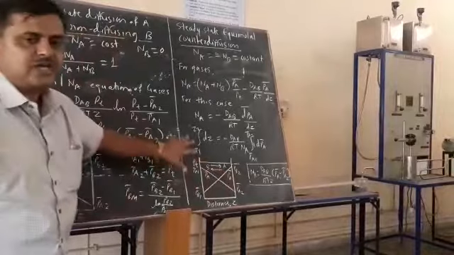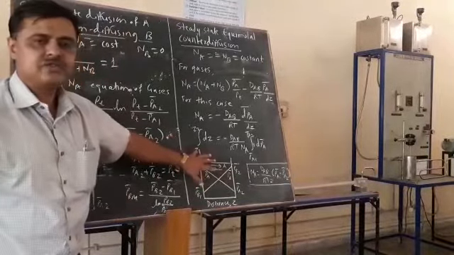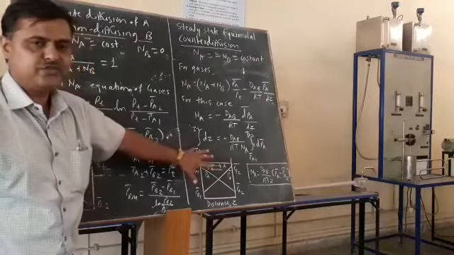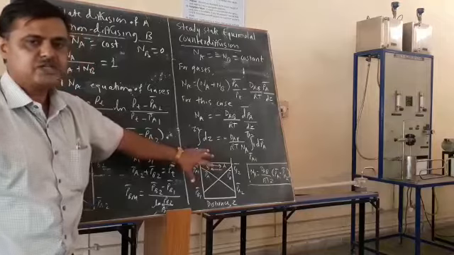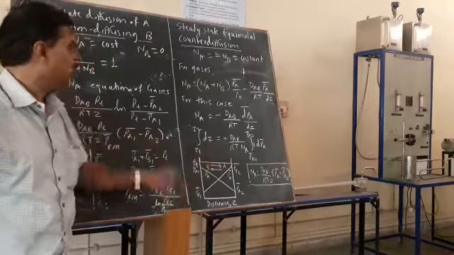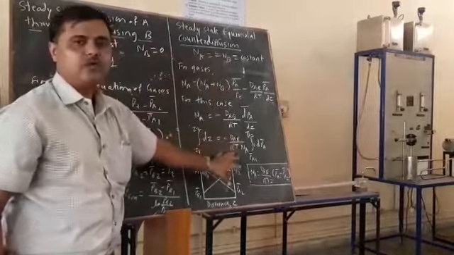Okay, this is how we are going to summarize the mass transfer diffusion: what is meant by diffusion, types of diffusion, Fick's law of diffusion, then the two cases, that is steady state diffusion of A through non-diffusing B and the steady state equimolar counter diffusion.